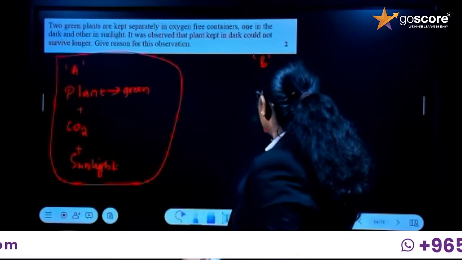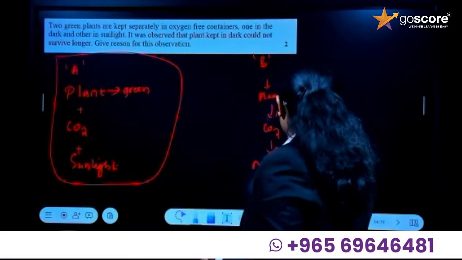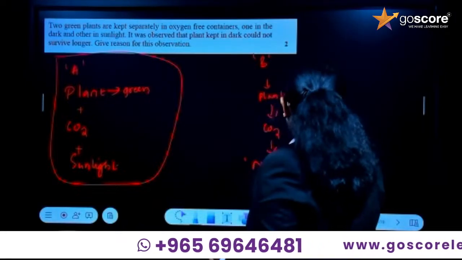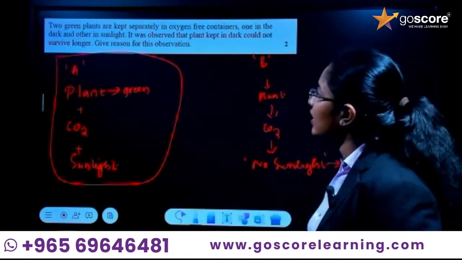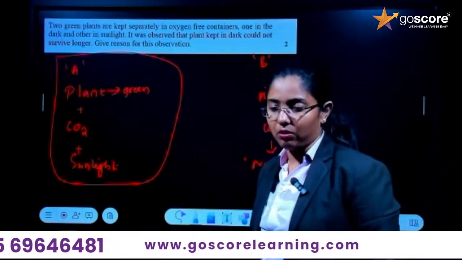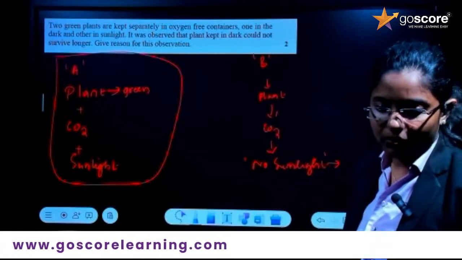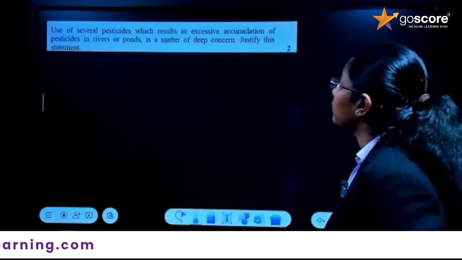but there is no sunlight. If there is no sunlight, there is no chance of photosynthesis. If there is no chance of photosynthesis, the plant could not survive longer. Yes, photosynthesis does not occur. Fine. So understood? That is an easy question where you can score 2 out of 2.